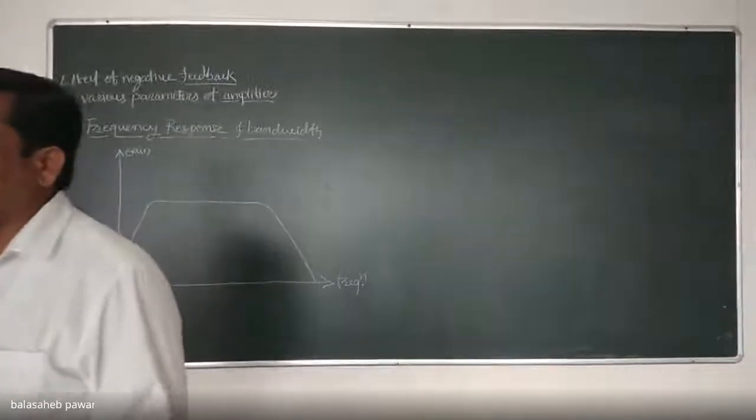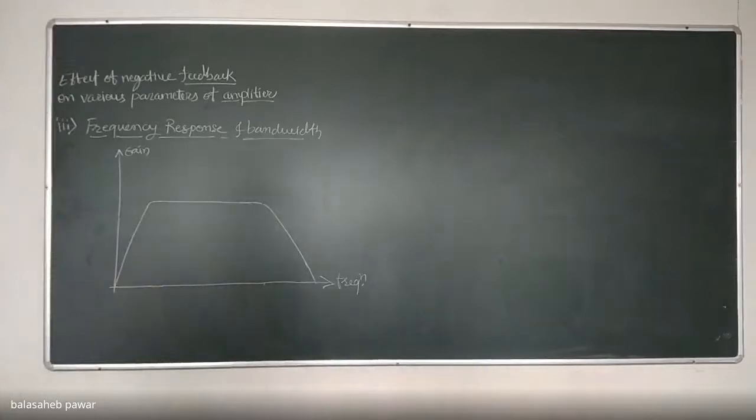Remember again, at the high frequency side, the reduction in gain takes place by minus 20 dB per decade, as shown in this frequency response curve. That is due to the internal capacitances of that transistor. These internal or junction capacitances are known as parasitics. So due to these internally developed capacitances of the amplifier, the high frequency roll off in gain occurs.